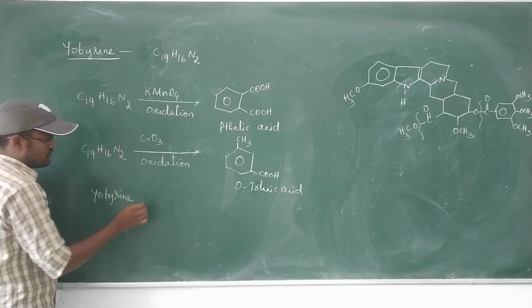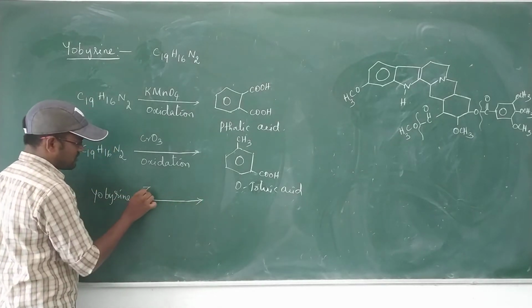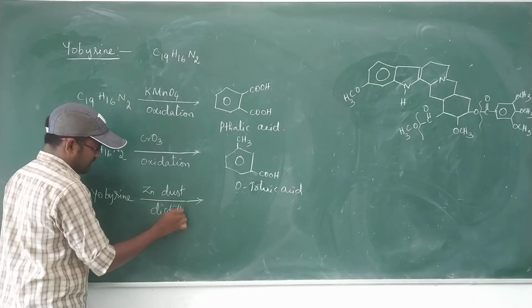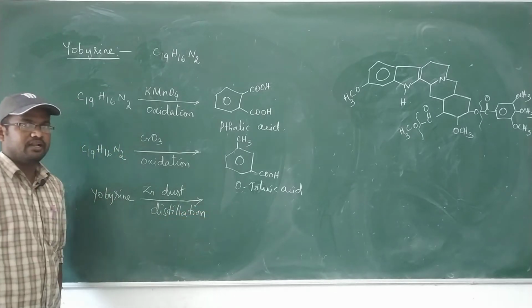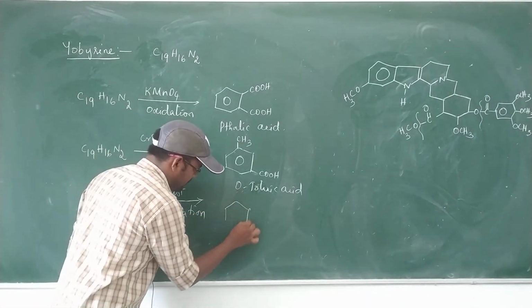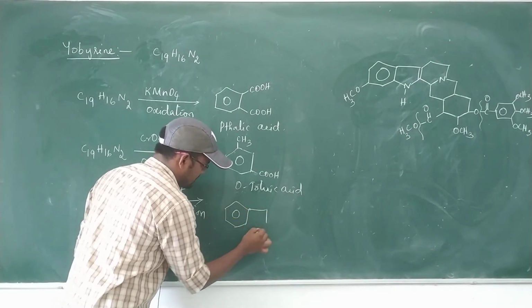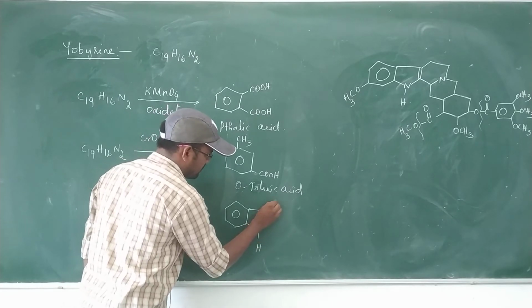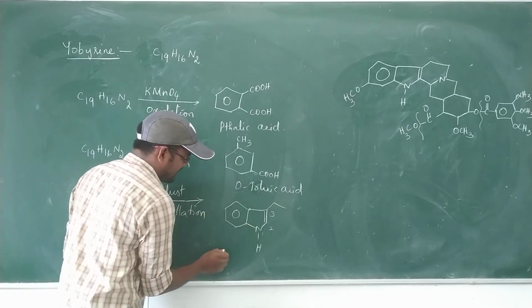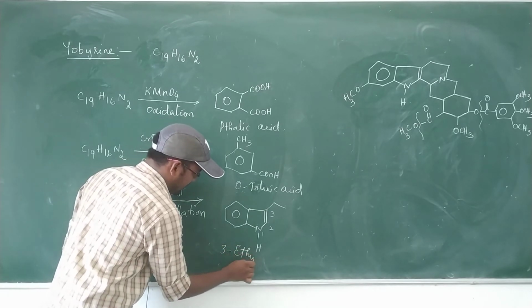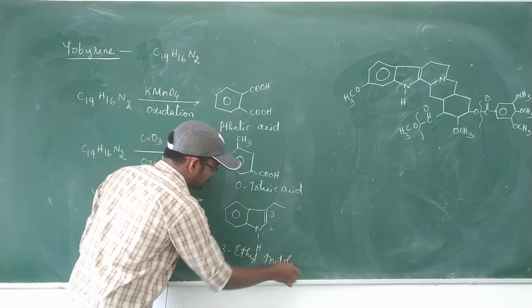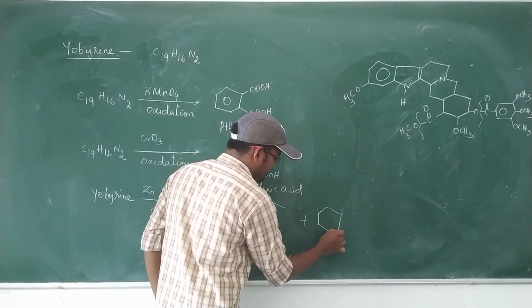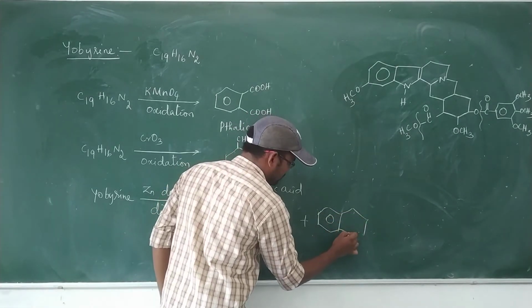Finally, eubarin undergoes a distillation process in the presence of zinc dust. The distillation results in two components. The first compound is 3-ethyl indole, plus isoquinoline.